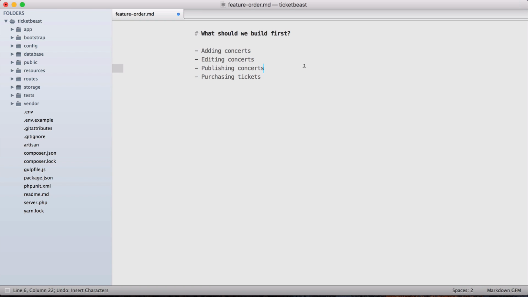Now, on the topic of promoters adding and editing and publishing concerts, that kind of implies that promoters need to be able to get into the system to do that. Like maybe they need accounts and stuff like that. So we're going to need something like logging in as a promoter. And for someone to be able to log in as a promoter, they probably need to have an account. So we probably need something like creating accounts for promoters.